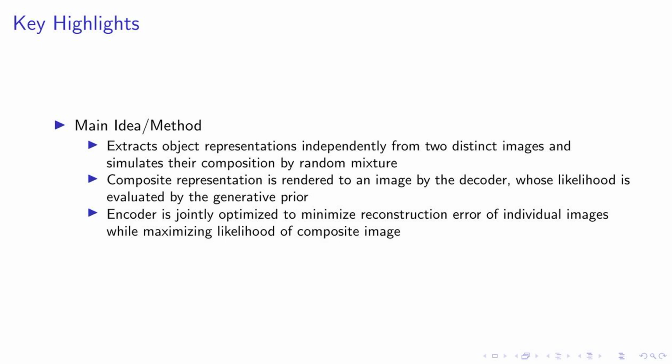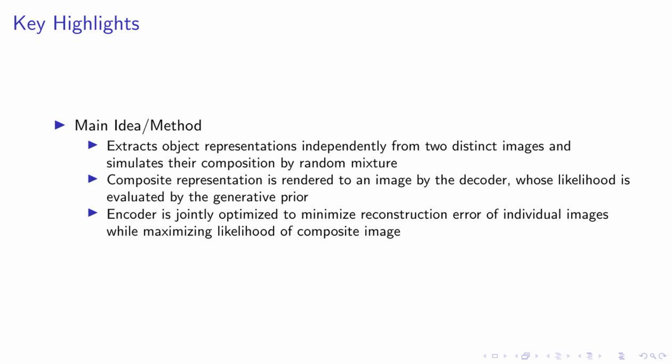In this slide, we're going to highlight the key aspects of our method. First, we extract object representations independently from two distinct images. We then simulate their composition by a random mixture. This composite representation is then rendered to an image by the decoder. The likelihood of this image is evaluated by the generative prior, which assesses the quality of the composite image.